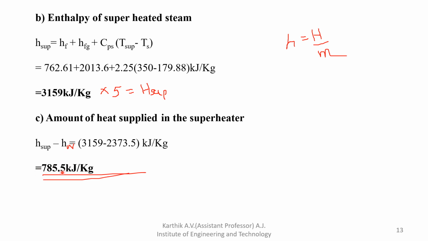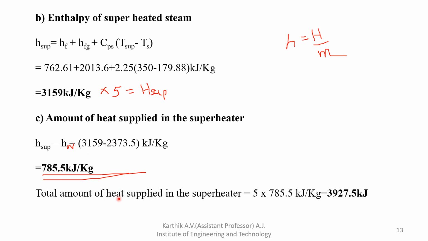After wet steam, this much heat is supplied to the superheater to become superheated steam. So the total amount of heat supplied in the superheater, you have to multiply by 5. Why? Because this is 5 kg, not 1 kg.